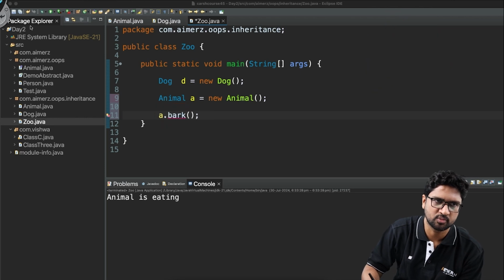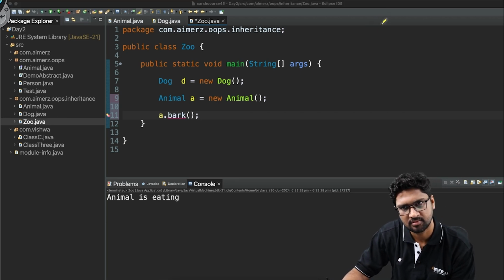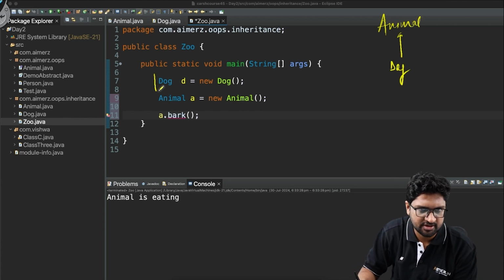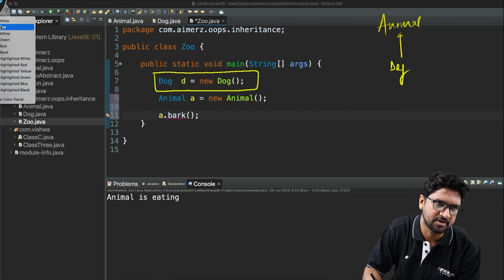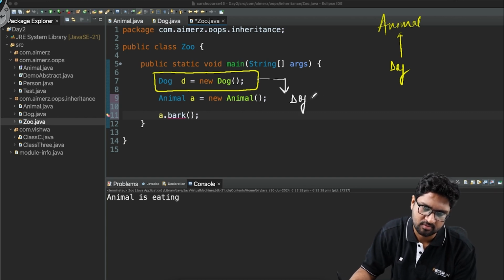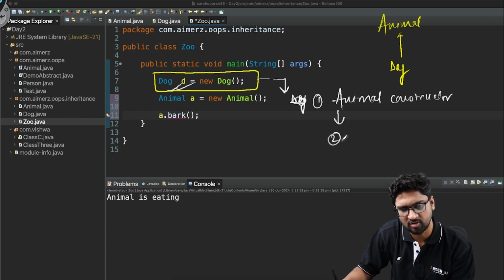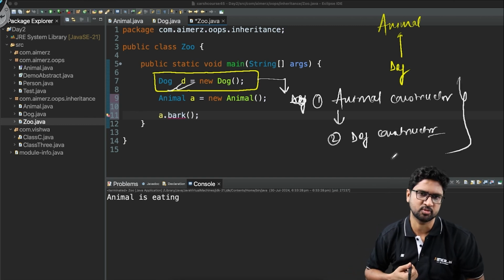Now, another important concept I want you to be very clear about. I have this animal, and then I have this dog. When I initialize this dog, what happens internally is that it will first call the animal constructor, and after that it will call the dog constructor. This is a very important sequence which I want you to be aware of.